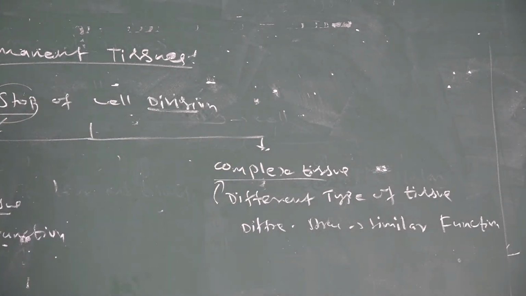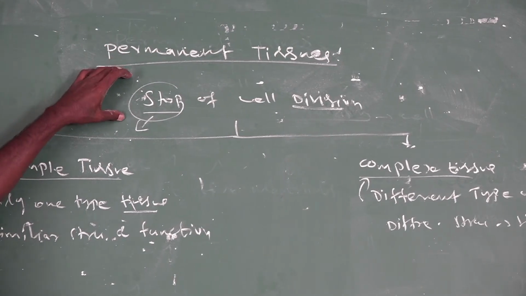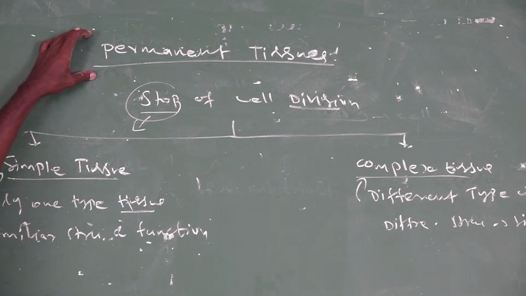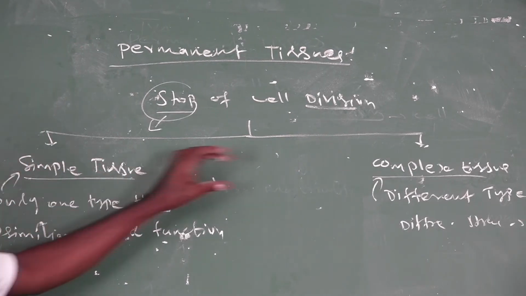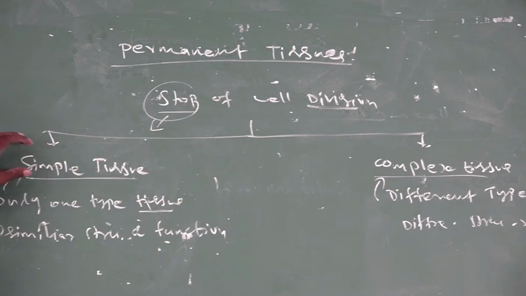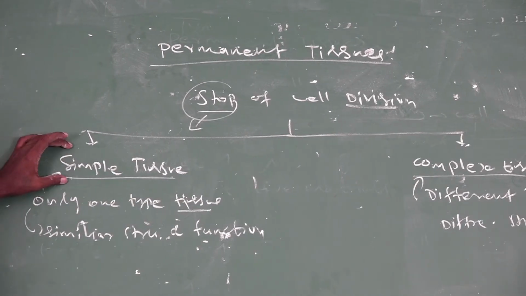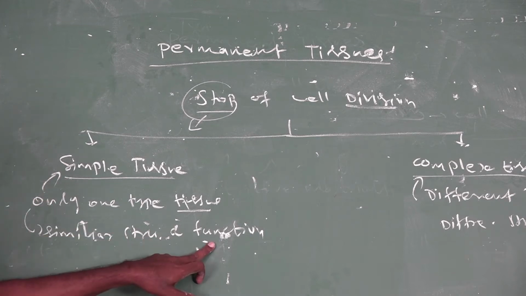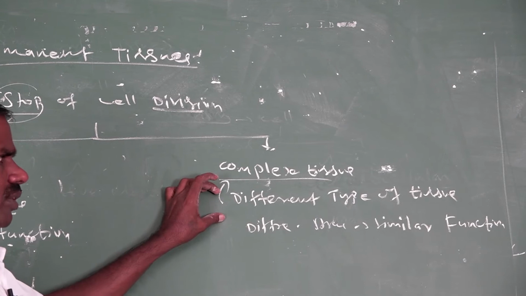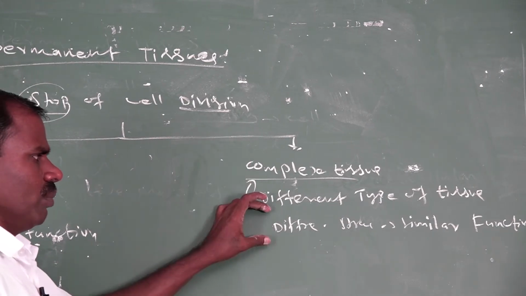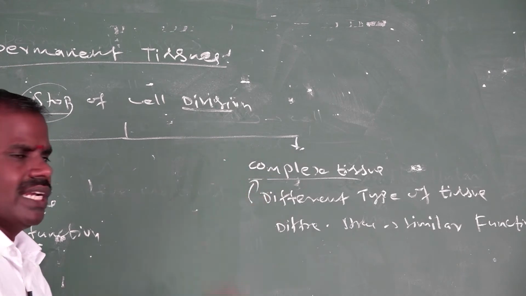What is a permanent tissue? The stop of cell division is called permanent tissue. The cells cannot divide, so they are called permanent cells or permanent tissue. It may be of two types: simple tissue and complex tissue. Simple tissue has only one type of tissue, with similar structure and similar function. Complex tissue has different types of tissue, with different structure but a similar function.